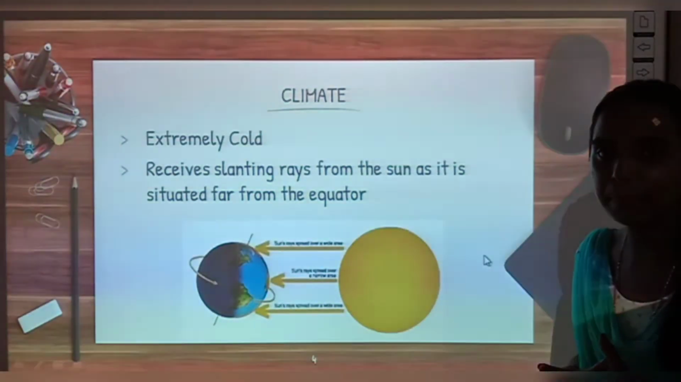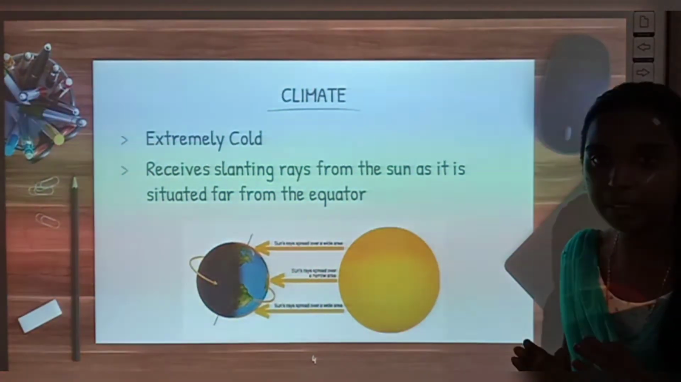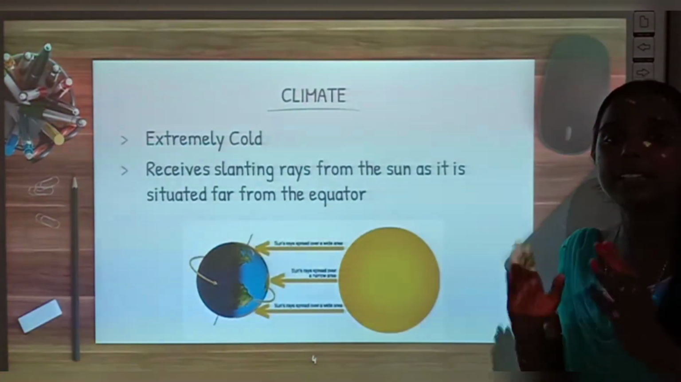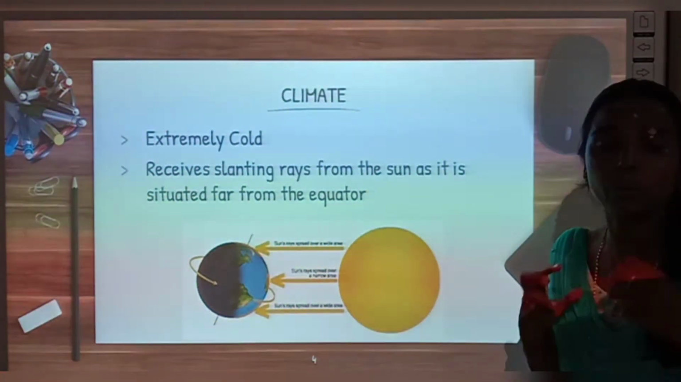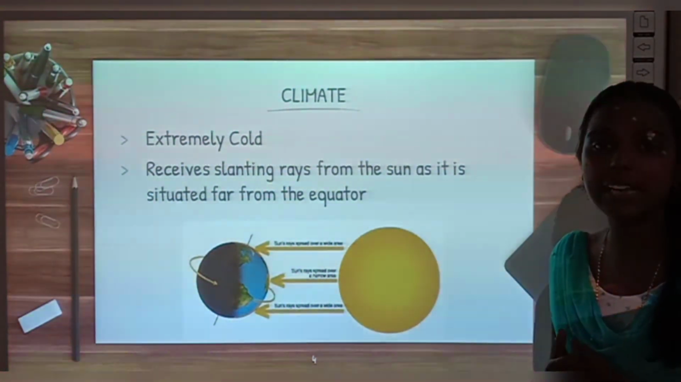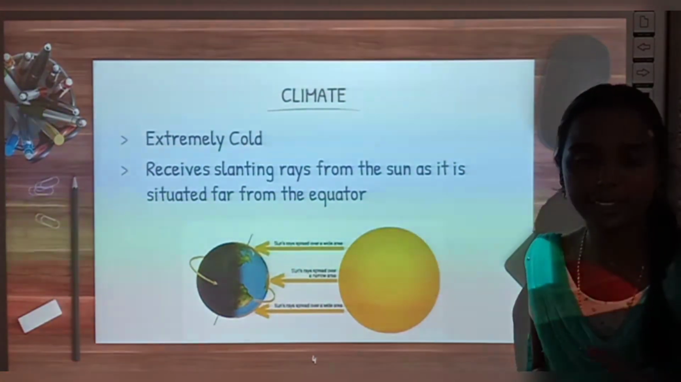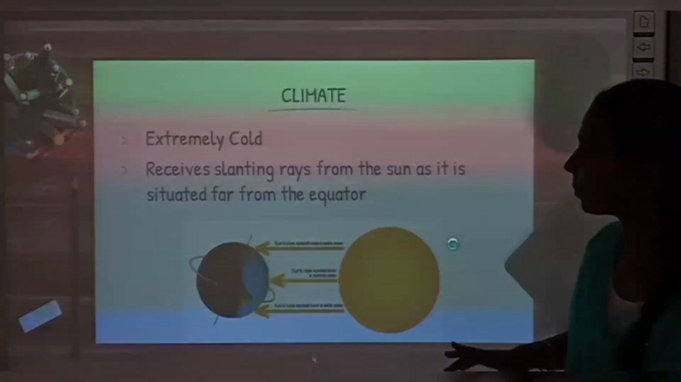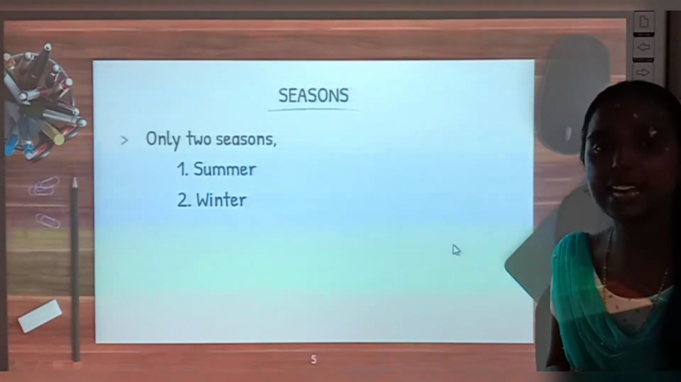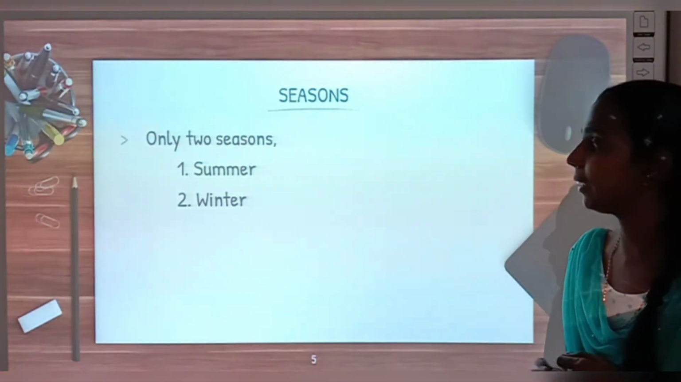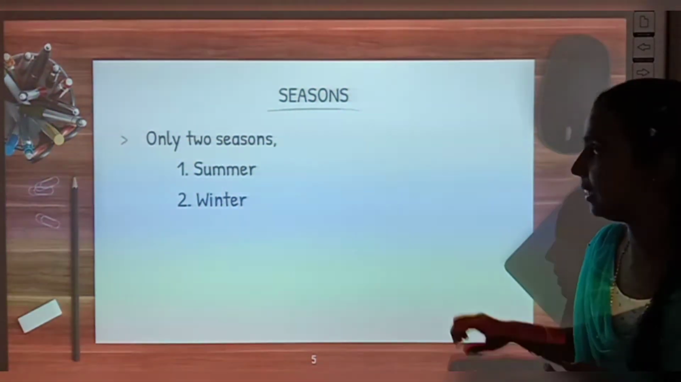How will be the climate in the frigid zone? It is extremely cold as it receives only slanting rays from the sun. Why is it receiving slanting rays from the sun? Because it is situated far away from the equator. And how many seasons does it have? It has only 2 seasons. What are they? Summer and winter.